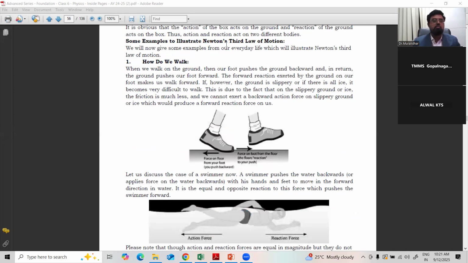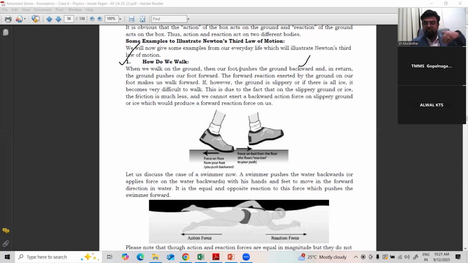How do we walk? Example number 1. How are you able to walk on the floor? Because of action and reaction only. We put a force, the action, on the earth or floor, and it gives a reaction that makes us move. When we walk on the floor, our foot pushes the ground backward, and in return the ground pushes our foot forward.